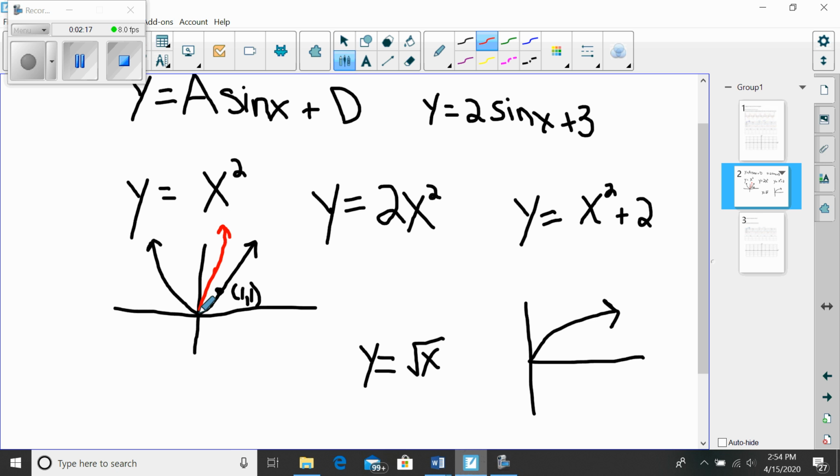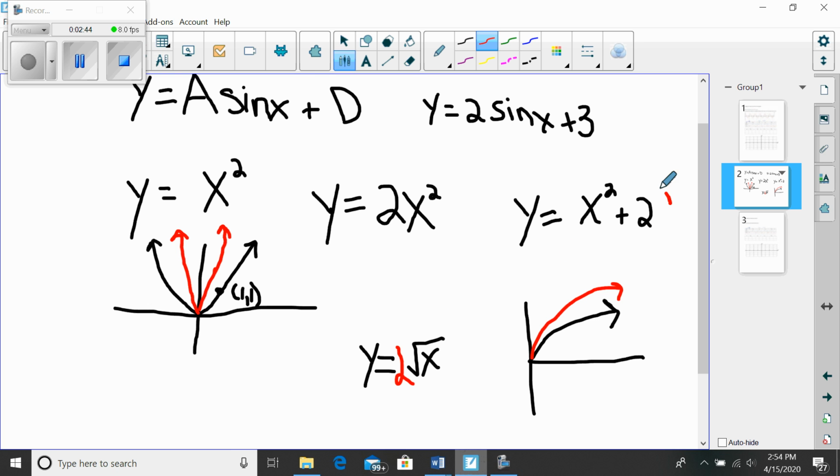It makes me get bigger faster. That's what this function would look like compared to this function. And if I multiplied this by 2, same idea. It would just be up here. It would get bigger faster. All the y values are twice as large as they were before.